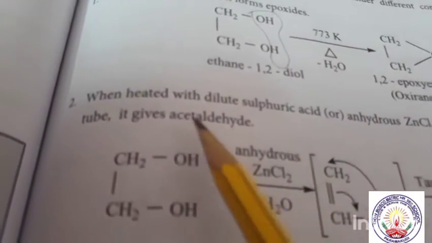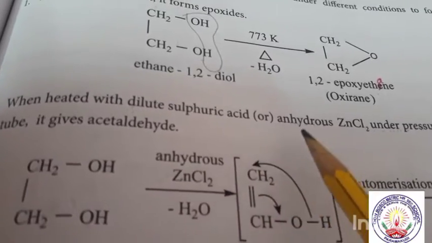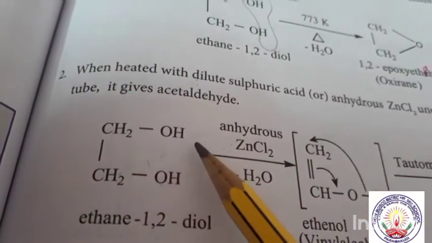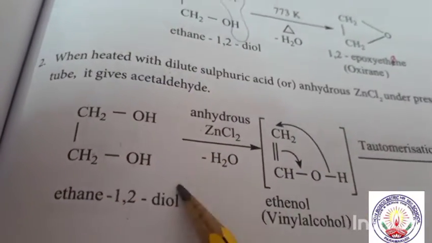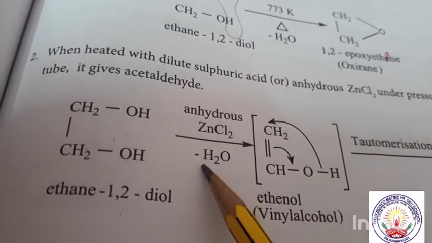Next, when heated with dilute sulfuric acid or anhydrous zinc chloride under pressure, CH2OH, CH2OH, we are treating it with anhydrous zinc chloride.